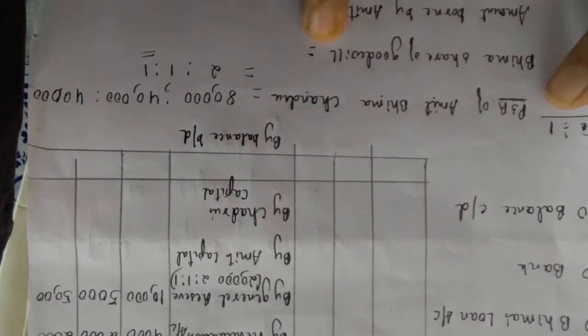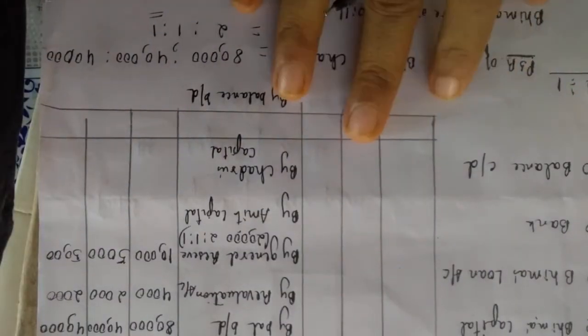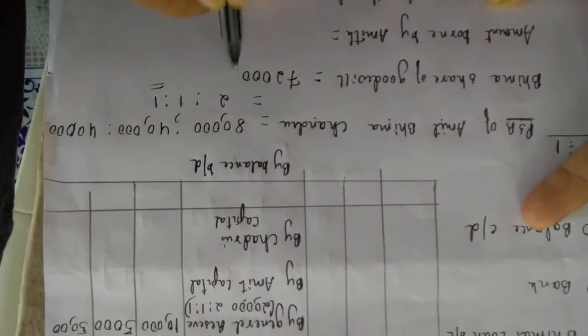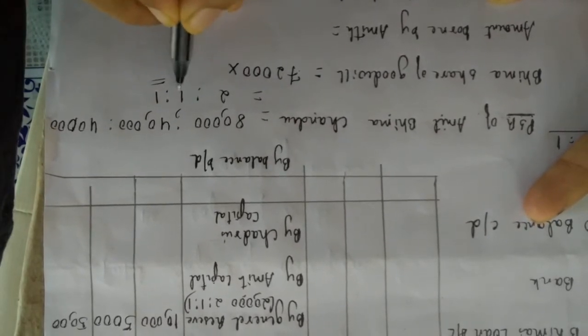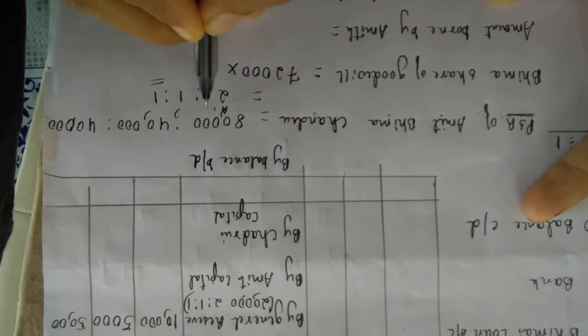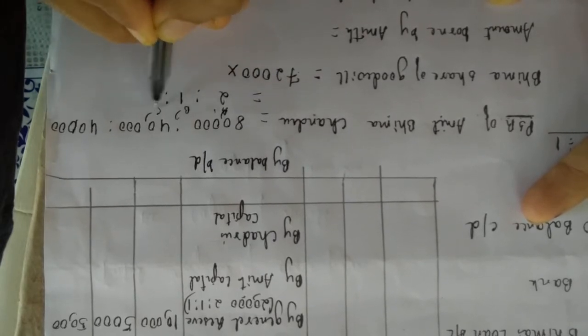Now Bhima's share of goodwill. What is the value of the goodwill in the question? Goodwill is 72,000, isn't it? So here Bhima's share of goodwill is 72,000 into what is Bhima's share? Amit, Bhima and Chandru, Bhima is 1/4.